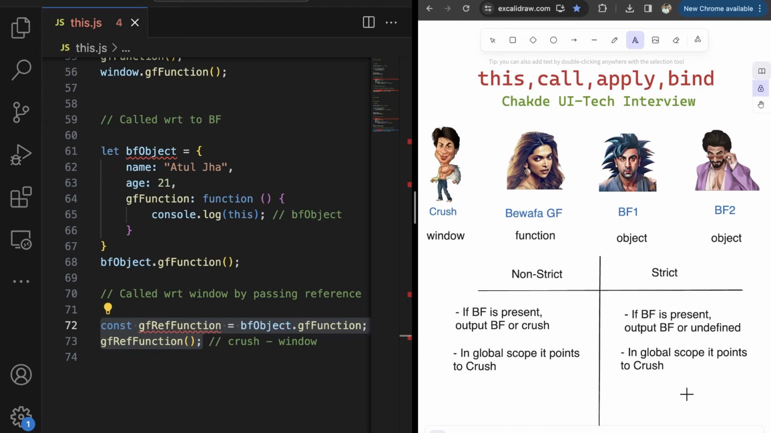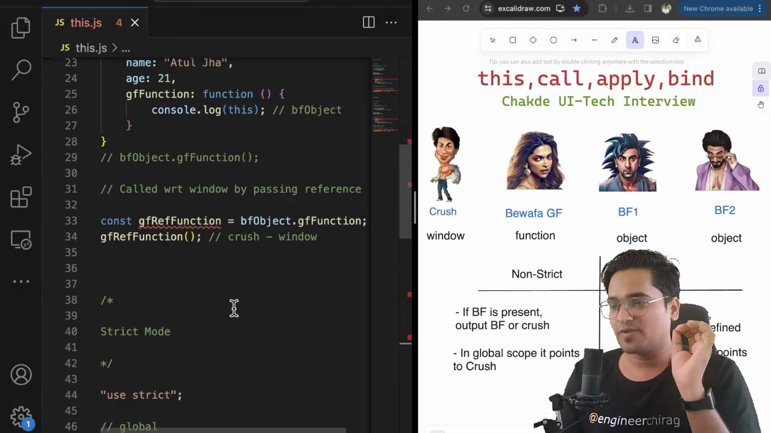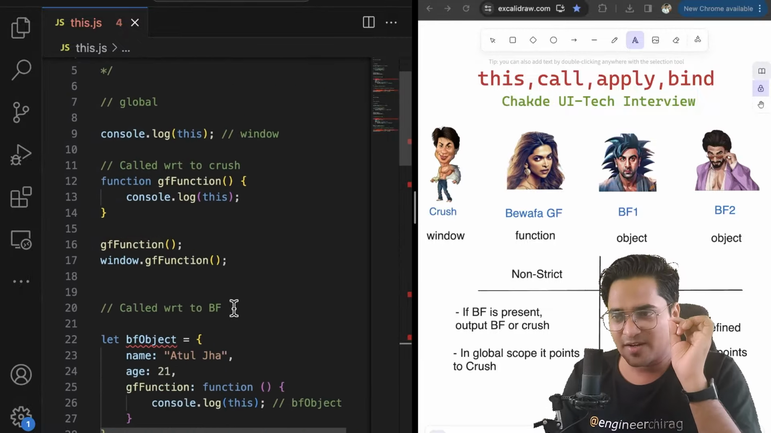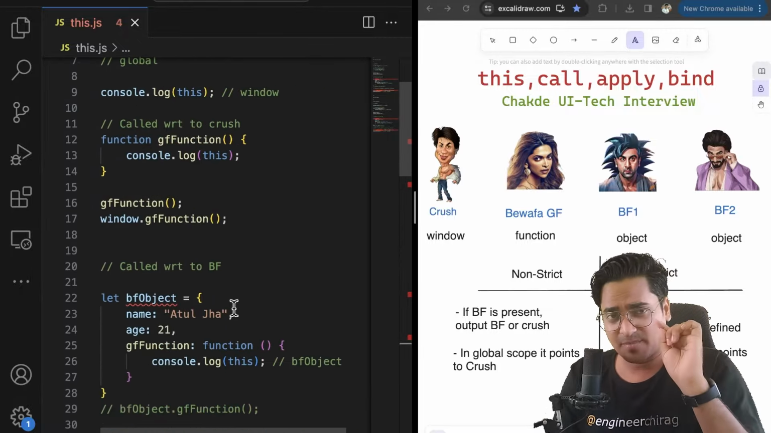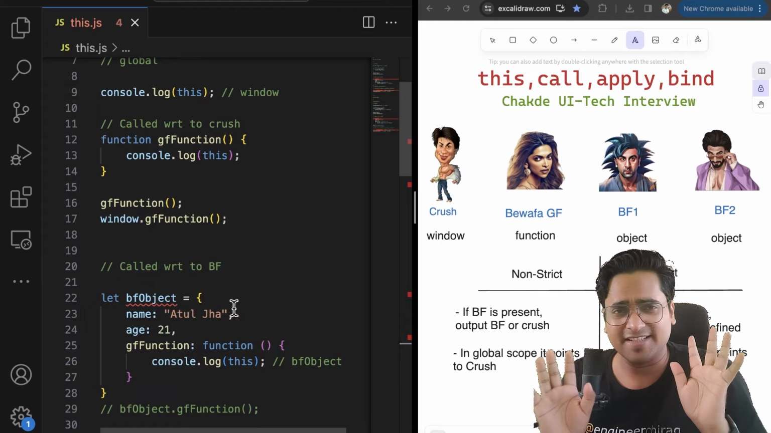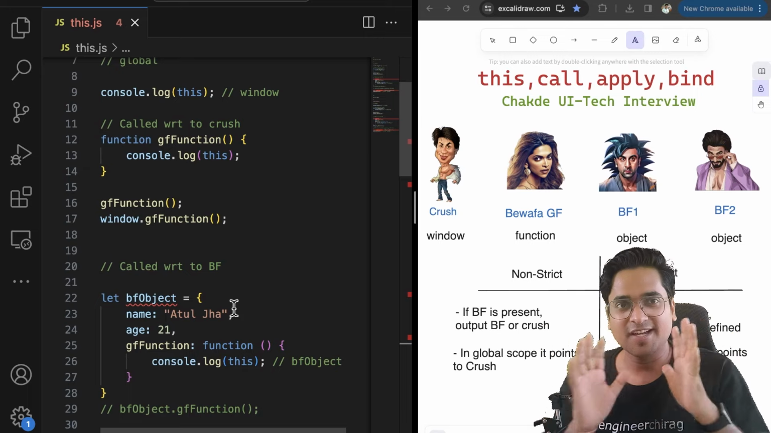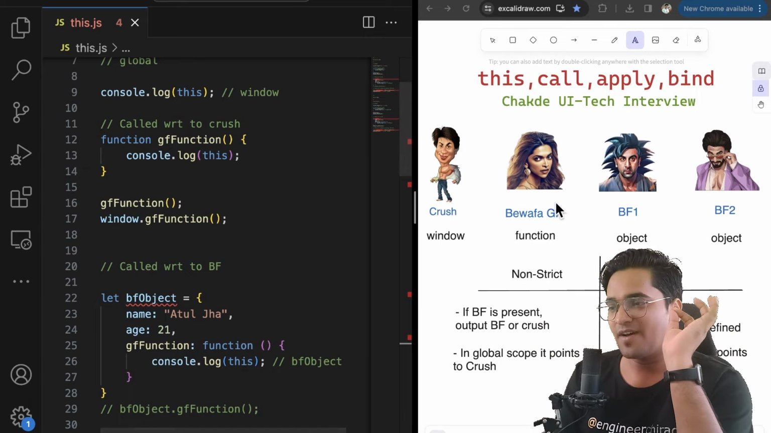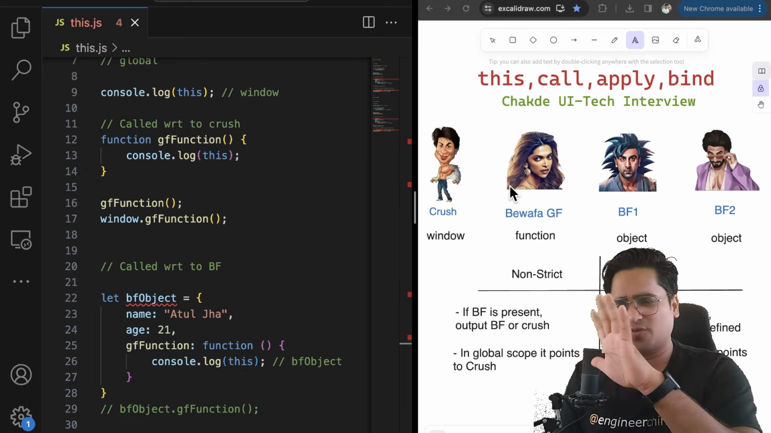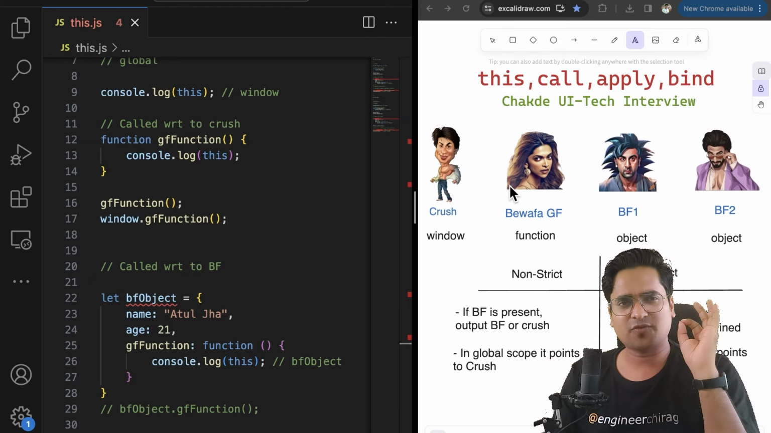Simple funda. If BF was present, your boyfriend was present, your outcome is going to be boyfriend. If not, it is going to be undefined. I hope you understood this simple funda. If I have to quickly repeat one thing, watch this video again because this is going to help you like anything. I can keep it short, but I want you to feel this story from the heart so that you never ever forget. If you have to forget about the code, you have to remember a thumb rule.